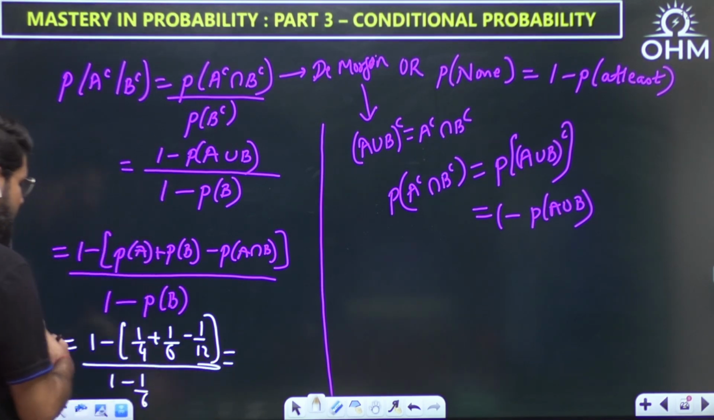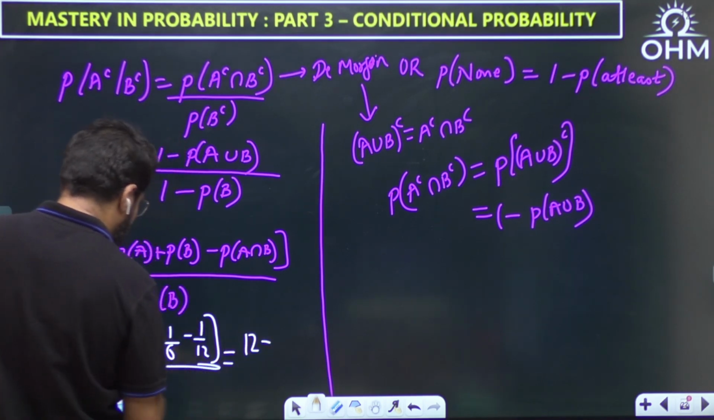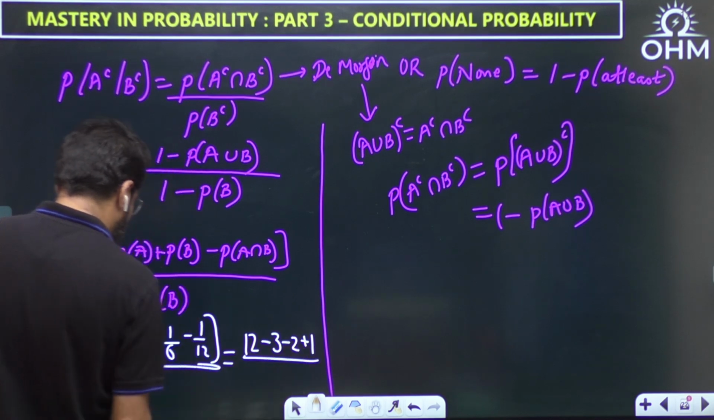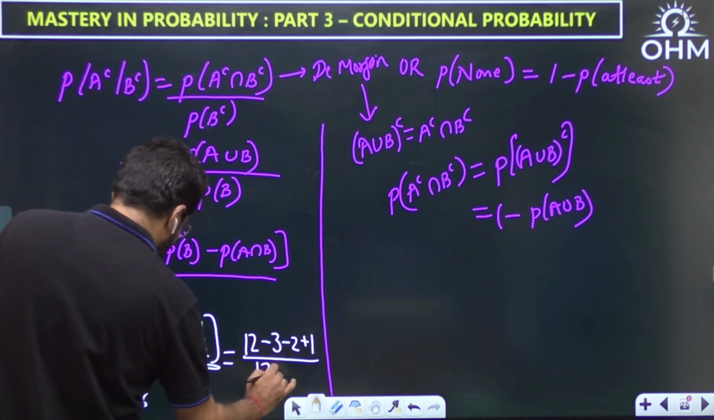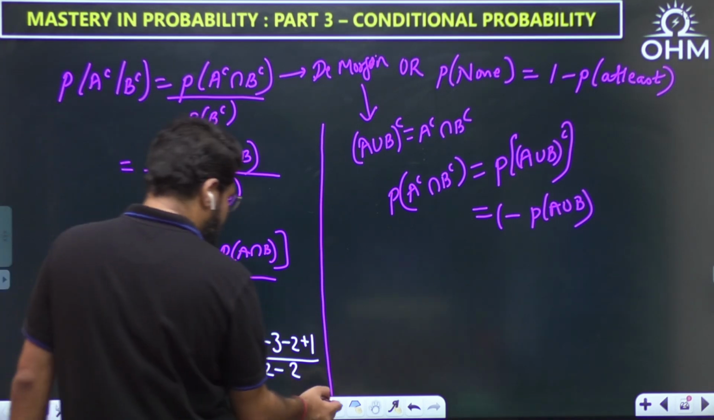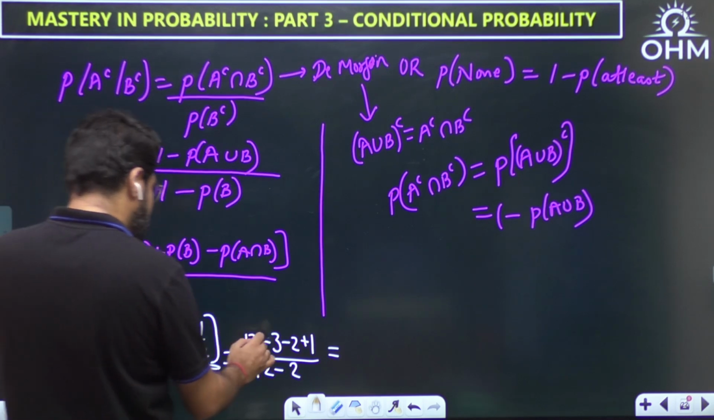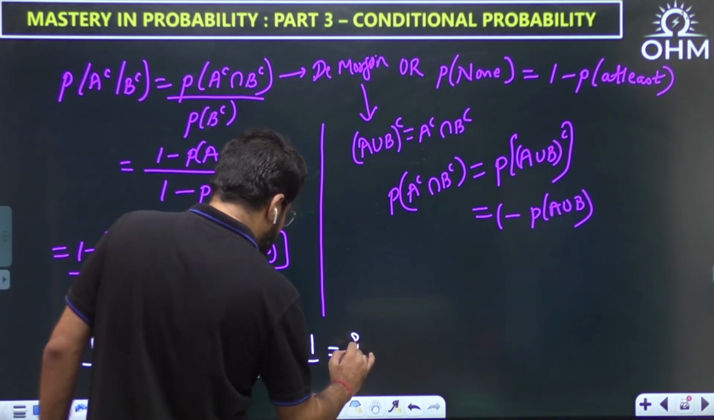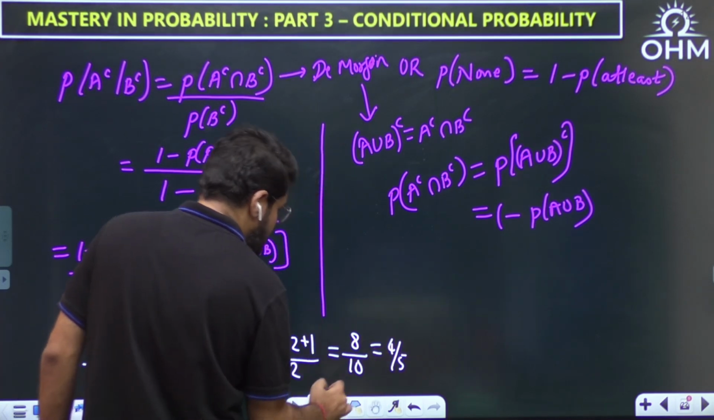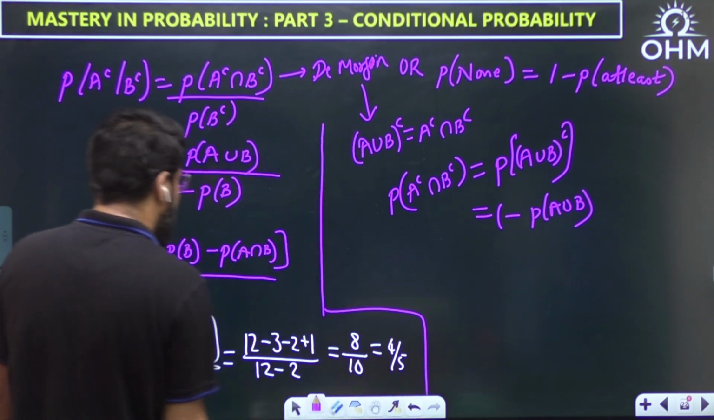Okay, so let me multiply throughout by 12. It becomes simple. So it will be 12 minus 3 minus 2 plus 1, divided by 12 minus 2. So how much is it? On the simplified note, this is 9 minus 1 plus... 8 divided by 10, or 4 by 5 should be the answer to the question. 4 by 5 can be the answer to the question.